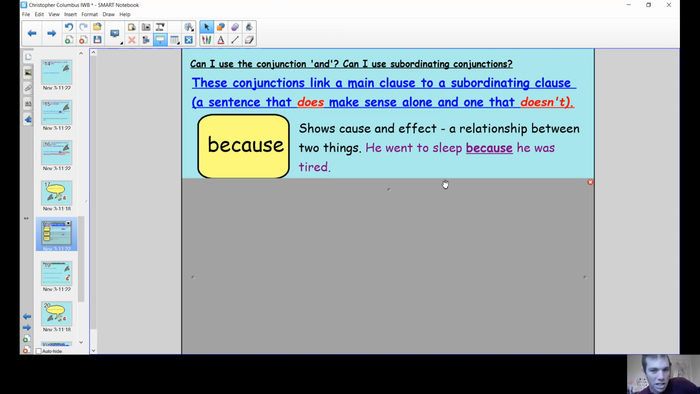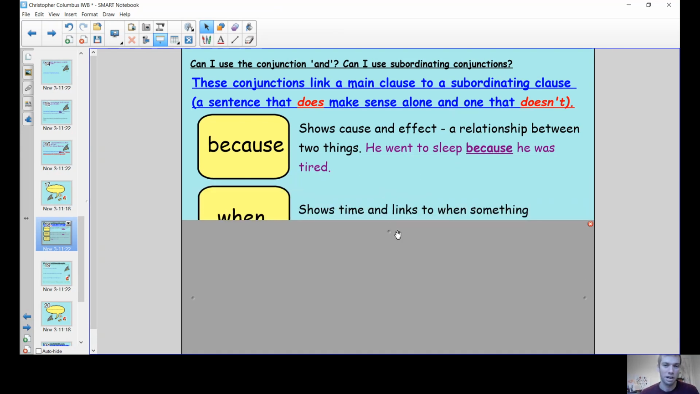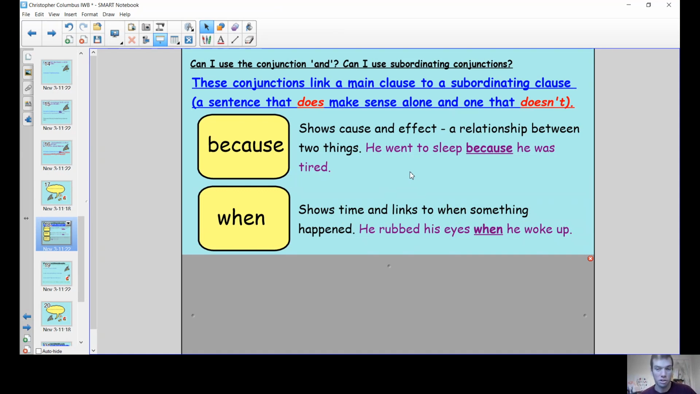Today I'd like you to try and use the word because. Now, because shows cause and effect, a relationship between two things. He went to sleep because he was tired. Of course, that's why he went to sleep. So there's a very clear link there. When, which we practised lots and lots yesterday, shows the time and tells us when something happened. He rubbed his eyes when he woke up.